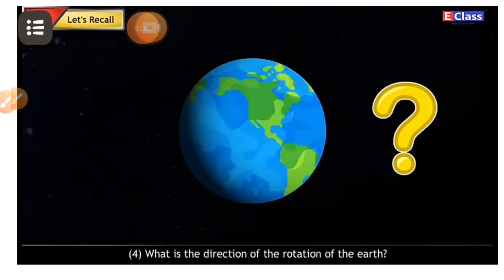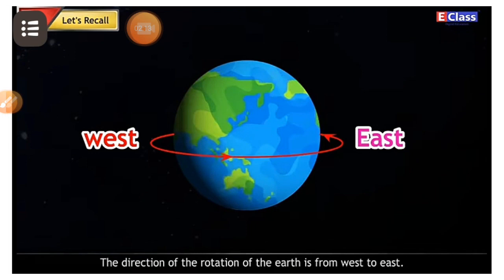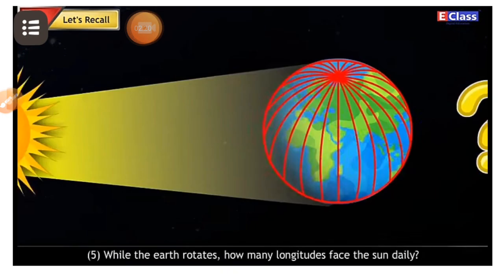Question number 4th. What is the direction of the rotation of the Earth? Answer. The direction of the rotation of the Earth is from west to east. 5th. While the Earth rotates, how many longitudes face the Sun daily?